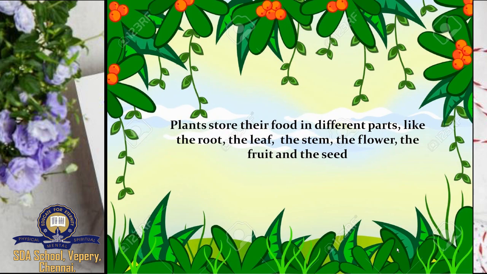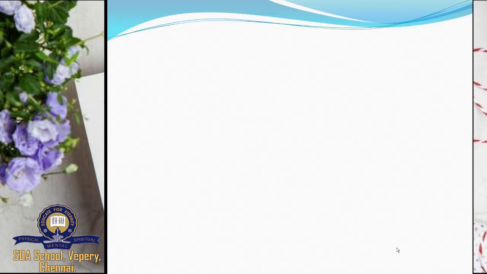Okay, so plants store their food in different parts. In the previous examples, we have seen groundnut, which stores food in roots, and similarly potato also grows under the ground and stores its food in the stem. So plants store their food in different parts like the root, the leaf, the stem, the flower, the fruit and the seed. Let us see some examples.